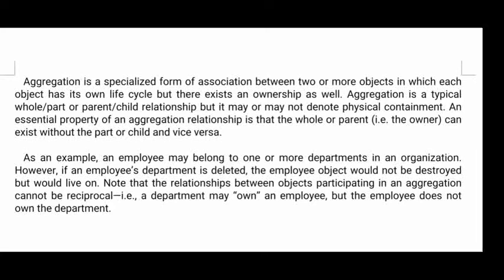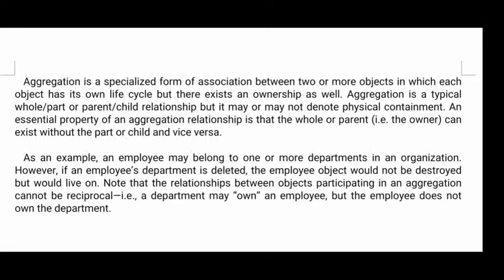But here what aggregation is: if you have created more than one object, of different classes, and if there is any relationship between the objects, then that is called aggregation. So aggregation is nothing but the association between two objects.